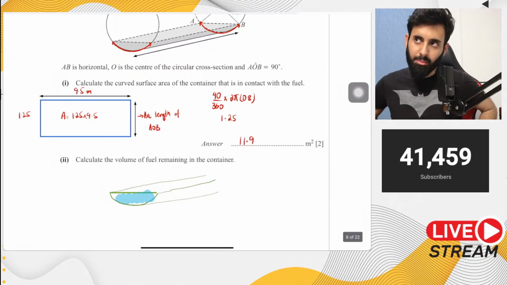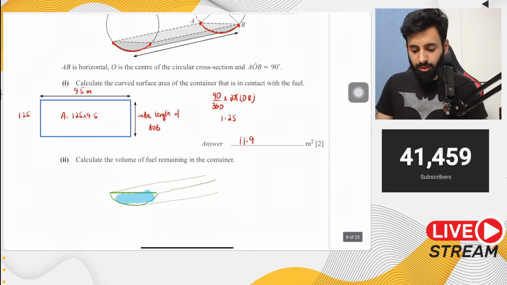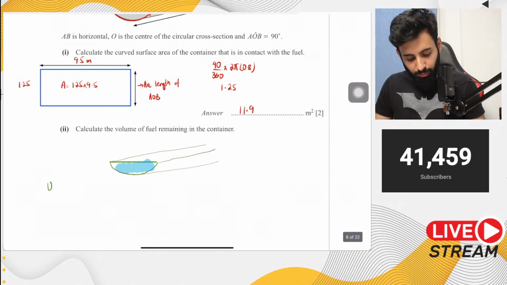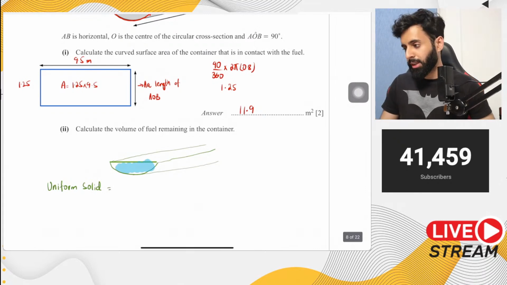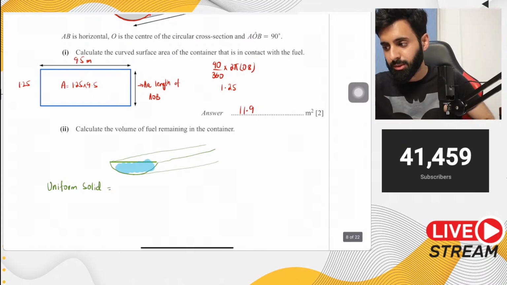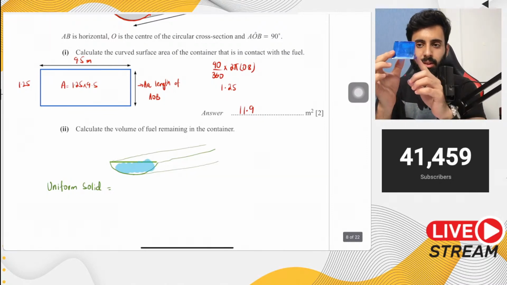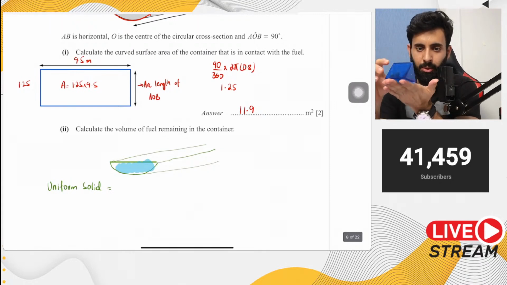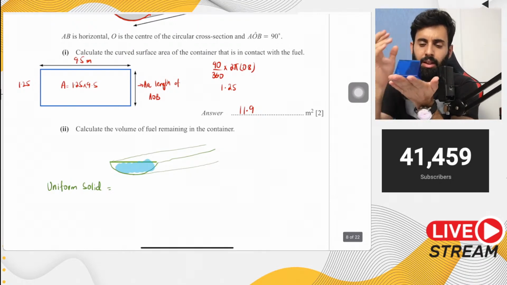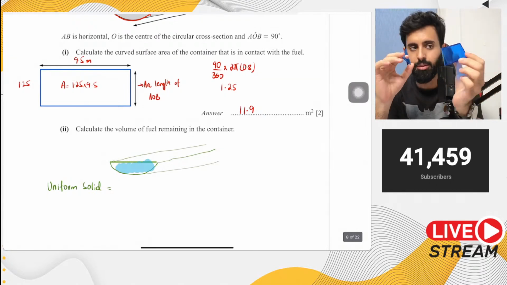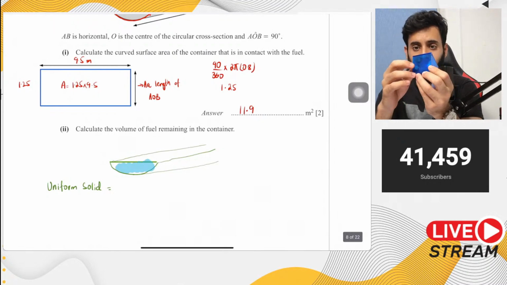Prism की definition पे ये नहीं बैठेगा क्योंकि prism के end side पे polygon होना चाहिए, and this is not a polygon. But it obeys the properties of a prism. Since this is a uniform solid, any volume of a uniform solid is calculated through this formula. So by the way, what exactly is a uniform solid? Every prism is a uniform solid. For example, take this. This is a prism. Why is this a prism? That's because if you start slicing it, every time I would get the same shape over and over again, and that shape would actually be this triangle over here. That's why we call it a prism as well as a uniform solid.